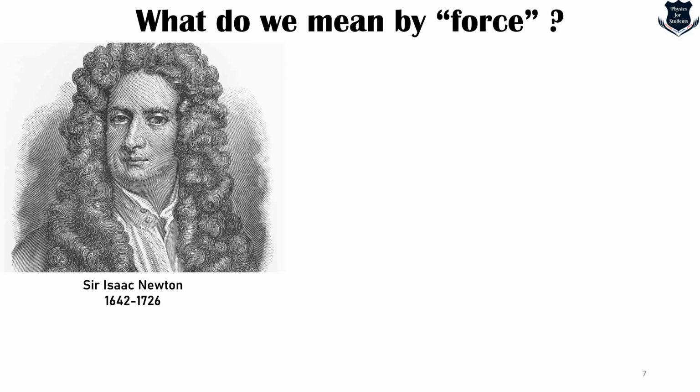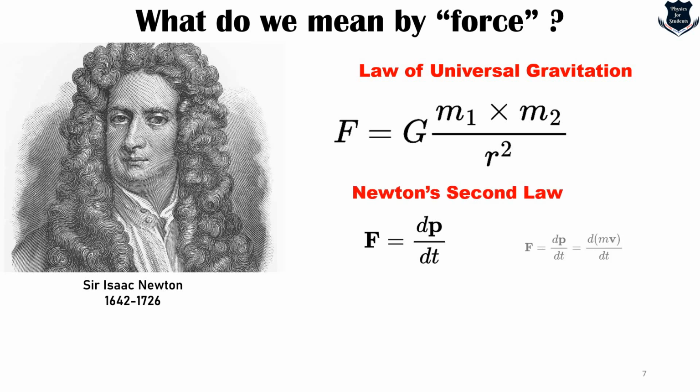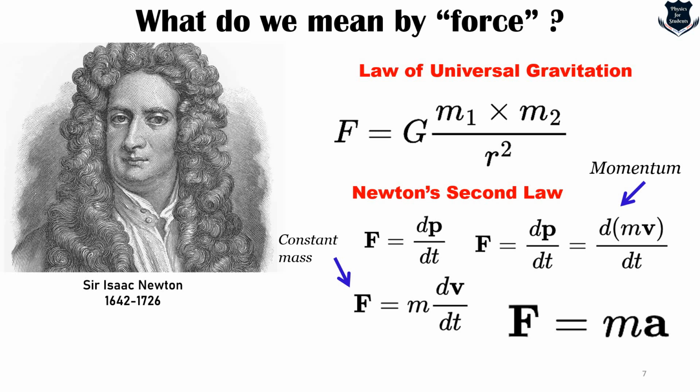With the advent of Sir Isaac Newton's famous Philosophiae Naturalis Principia Mathematica, he framed the laws of universal gravitation using this formula we know. And the second law of motion in modern terms can be written as this. This is Newton's second law. And we can use the momentum formula, and we can get this. Since we apply this to massless particles, that is a constant mass, we can take out this m and substitute dv by dt, and then what we get is F equals ma.